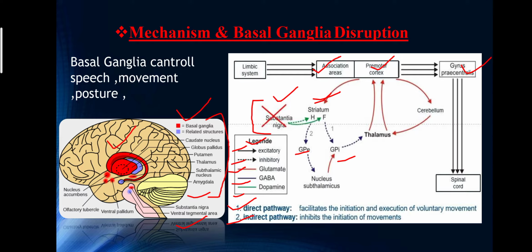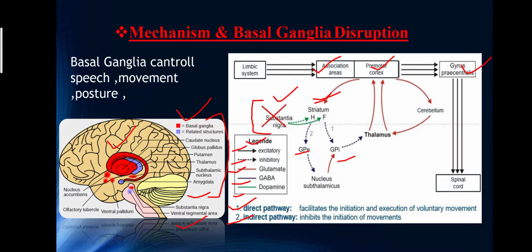In the case of the indirect pathway, which also arises from the same striatum, inhibitory neurons from the striatum synapse with the external segment of the globus pallidus. These neurons of the external segment of the globus pallidus send inhibitory fibers to the subthalamus. Functionally, the striatum inhibits the external globus pallidus and that causes disinhibition of the subthalamus.